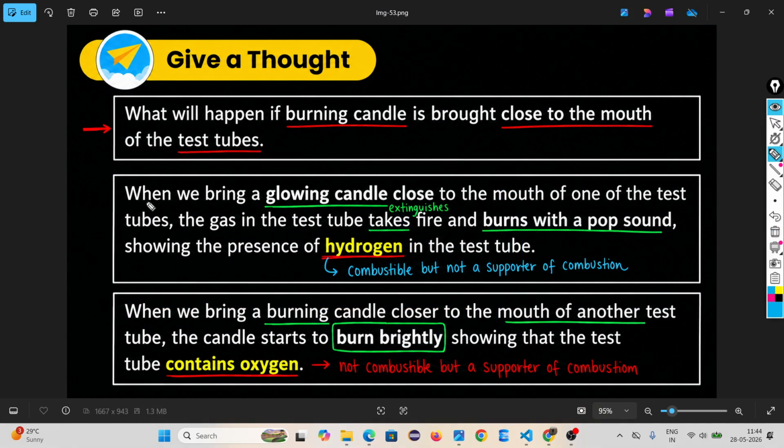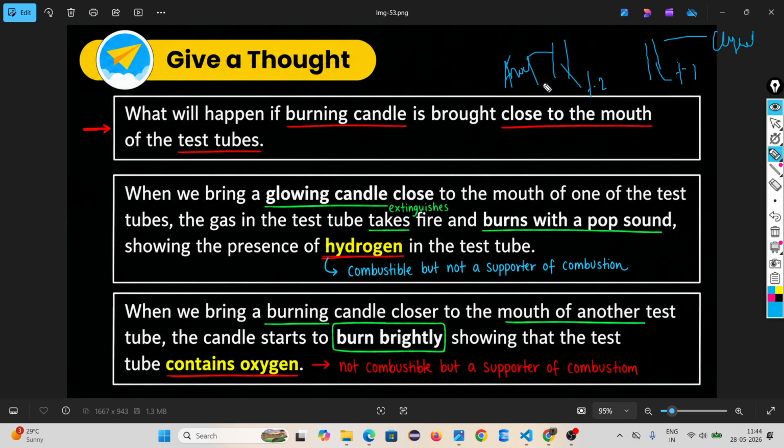When we bring a glowing candle close to the mouth of one of the test tubes, the gas in the test tube catches fire and burns with a pop sound, showing the presence of hydrogen. Suppose this is test tube number one, the cathode, and this is test tube number two, the anode.